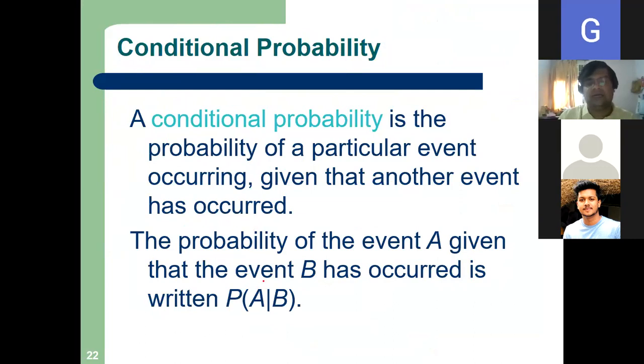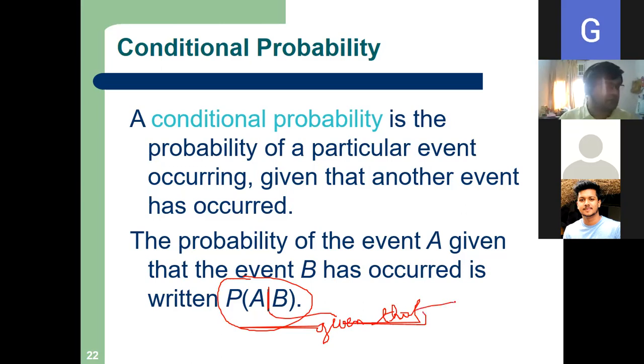And how do we write that? Given that A. This is not division. This sign in probability language is called "given that." Now, from my example, I will explain what "given that" means. So let us today learn this.